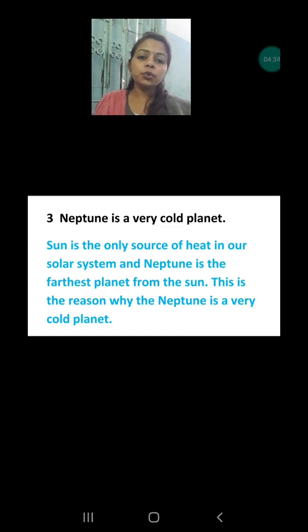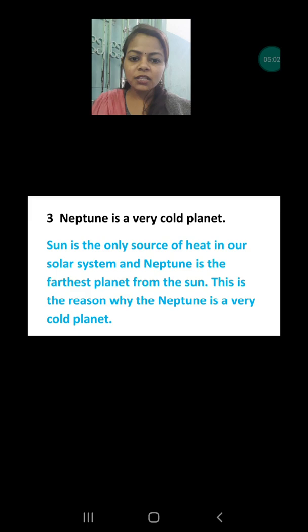Mercury is the closest planet of our solar system, and Neptune is the farthest planet. It is situated far from the sun, and the heat energy cannot reach the surface of Neptune properly, and this is the reason why the atmosphere of Neptune is very cold. Only this is the reason behind Neptune being a cold planet.